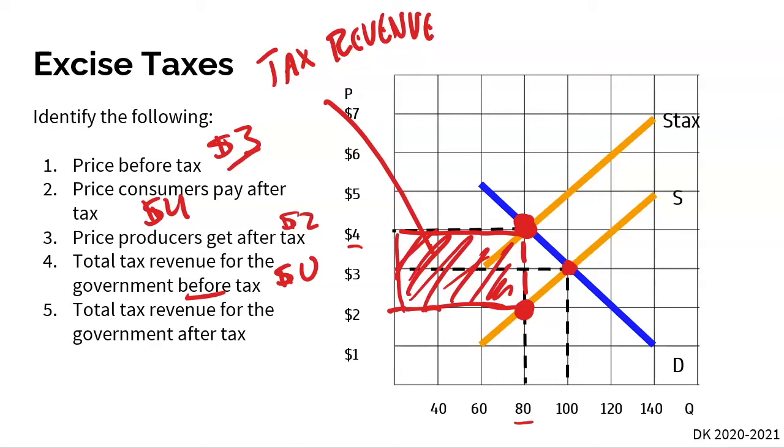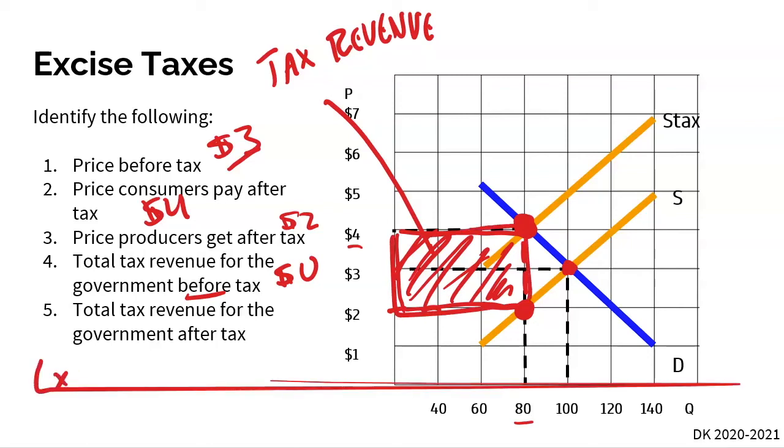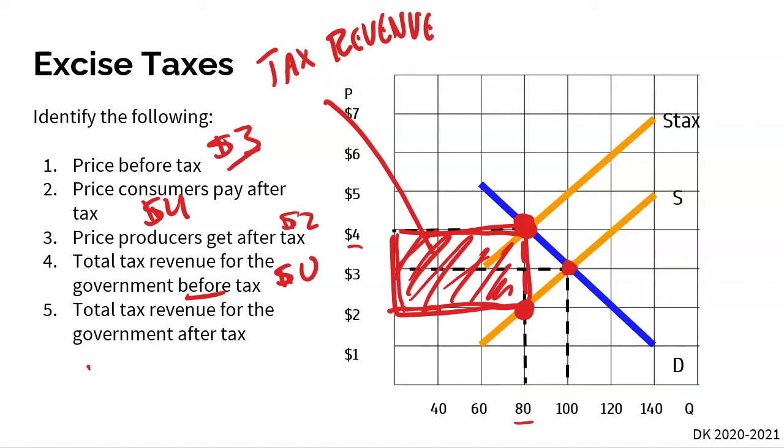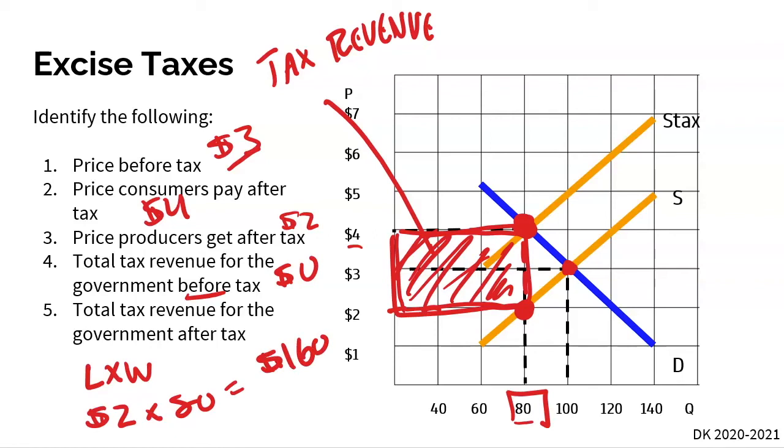And so to answer question number 5, we have to find the area of this box right here, which is just length times width. Well, here we know it's going to be $2, because it's a $2 tax, times the quantity. So at this new equilibrium, we know that this company is selling 80 units of the good. So the total tax revenue that the government receives after the implementation of this $2 excise tax is just 2 times 80, which is $160.